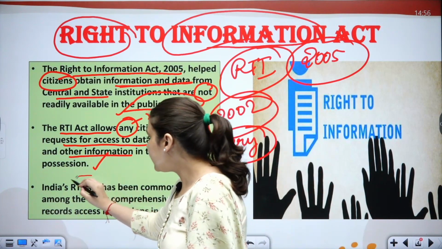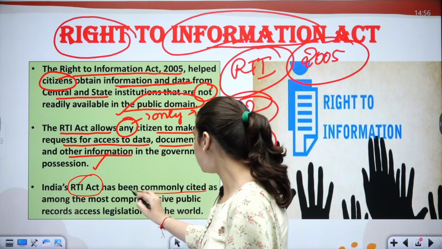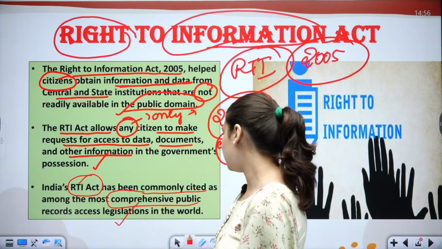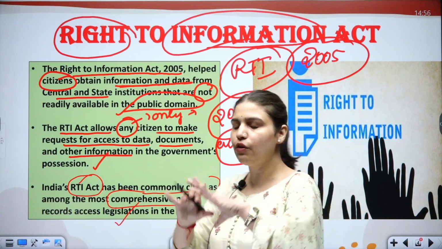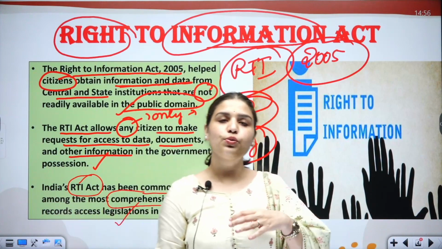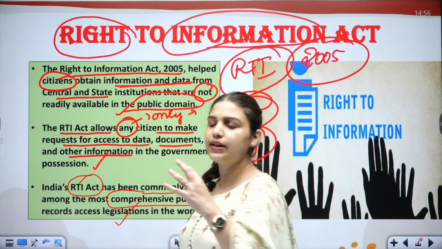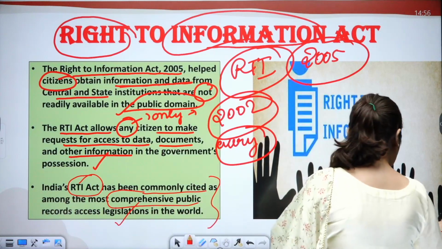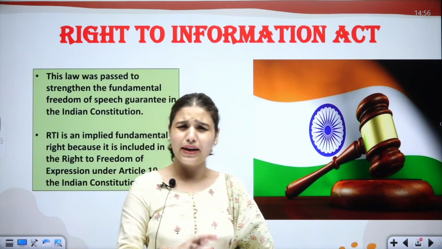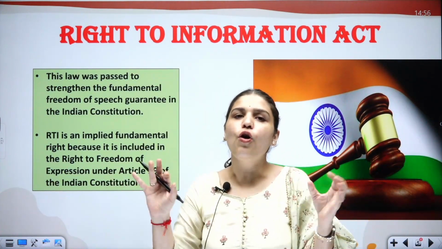Now, India's RTI Act has been commonly cited as the most comprehensive public records access legislation in the world. So this is a very important act which was introduced way back in 2005 for the citizens' rights, so that they can have knowledge about the decisions which the government is taking, the expenditure, and on that basis they can make informed decisions.